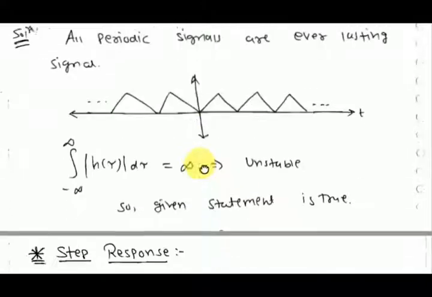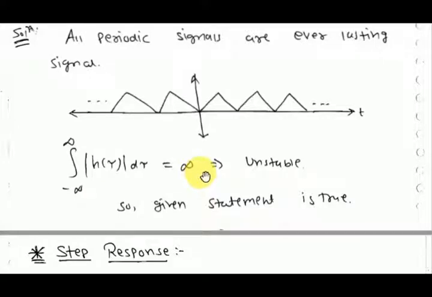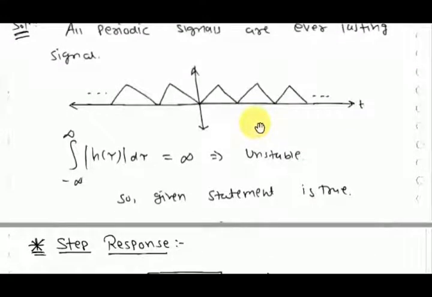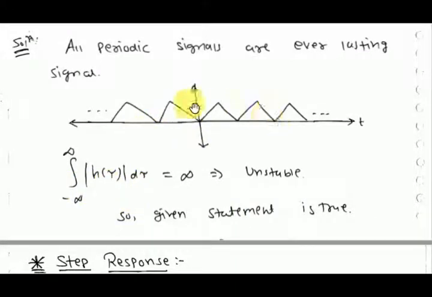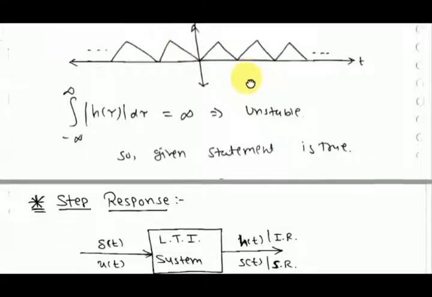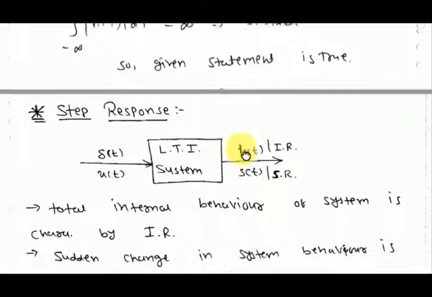We check stability, and the area is infinite, that's why the system is unstable, so the statement is true. Modulus means, suppose it is a sine wave, the negative part will become positive, so the total area will be infinite.